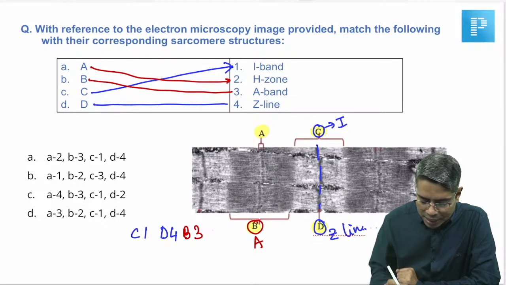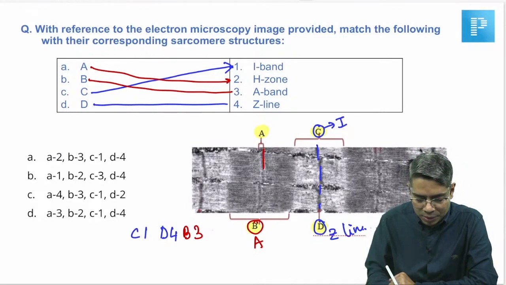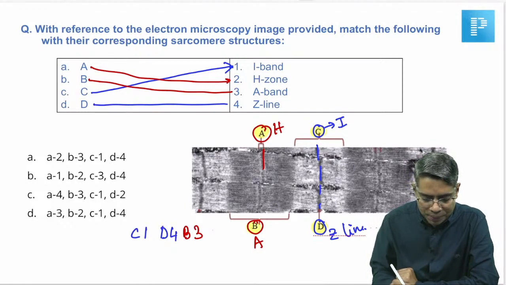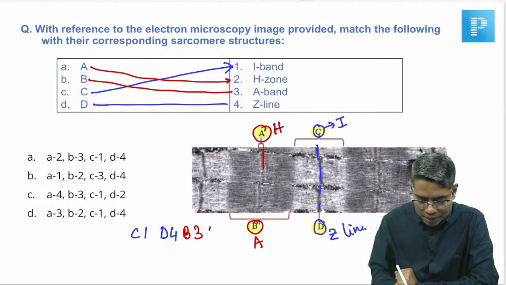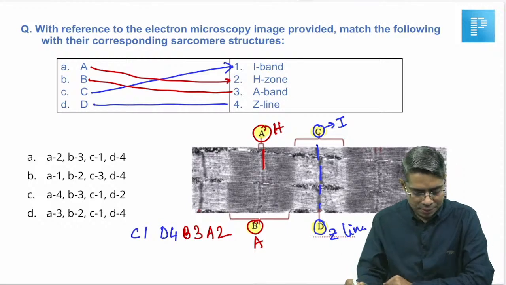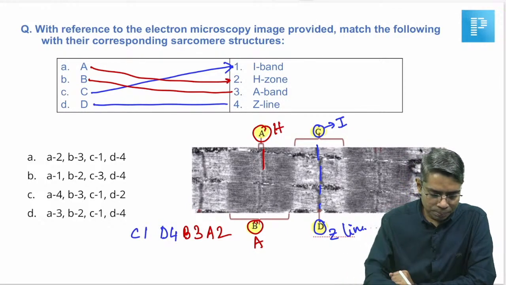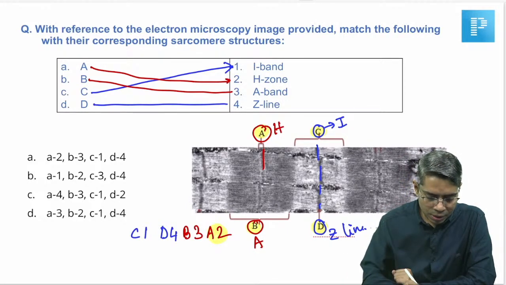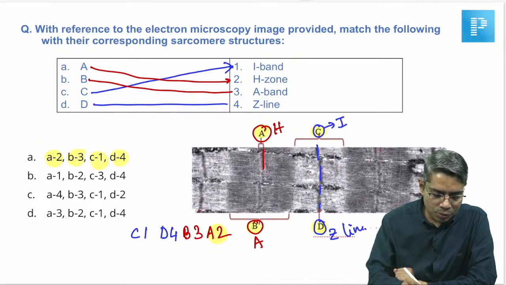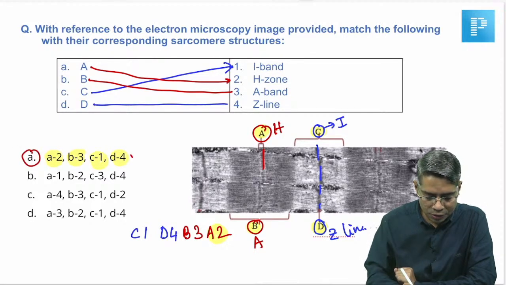That is the H zone, and at the center of the H zone there will be the M line. So I believe this is the H zone. A with H zone, that is A with 2. So A2, B3, C1, D4. This A is going to be your correct answer in this question.